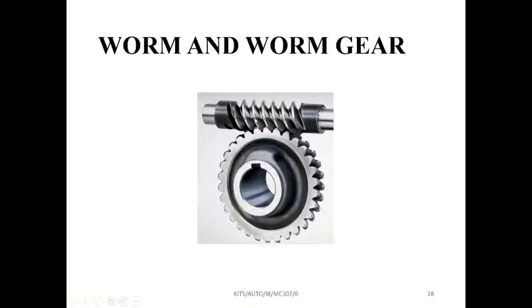See, it looks like a worm, no? You have seen an earthworm, no? The earthworm has a tube-like structure with rings around it. So this gear looks like an earthworm, so they call it worm gear. Sorry, this is called the worm, and this is the worm gear. So this setup is called worm and worm gear.